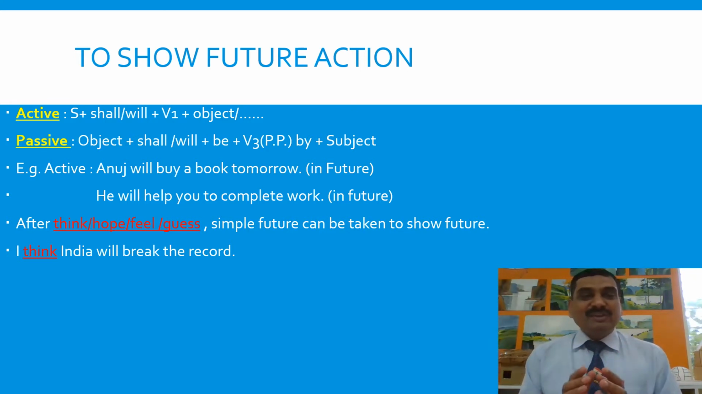Subject plus shall/will plus first form of the verb plus object, complement or other parts. In passive voice, object plus shall/will plus be plus third form of the verb plus by plus subject. Let's see the example. Anuj will buy a book tomorrow. Tomorrow is in future, so the action of buying will take place tomorrow. He will help you to complete work in future.